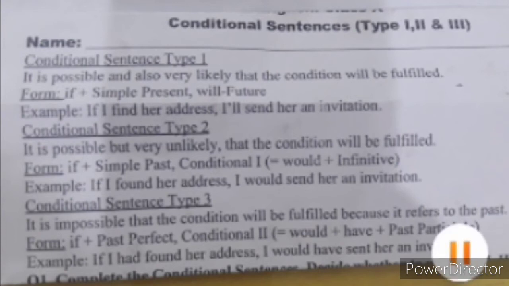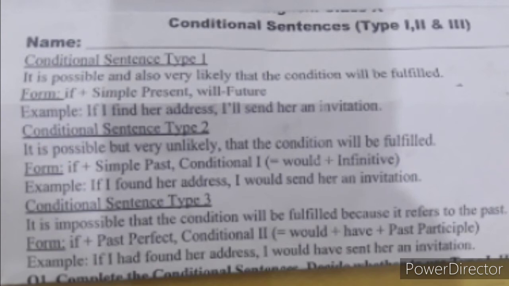Then we have conditional sentence type 3, and it is impossible that the condition will be fulfilled because it refers to something in the past. यानी जो अगर आप बूढ़े हैं और आप कोई जवानी की बात करें तो automatically it will not be fulfilled. So it's conditional sentence type 3 and the formation is if plus past perfect, plus would, and then you use have and the past participle. Would have के साथ past participle means the third form of the verb. If I had found her address.